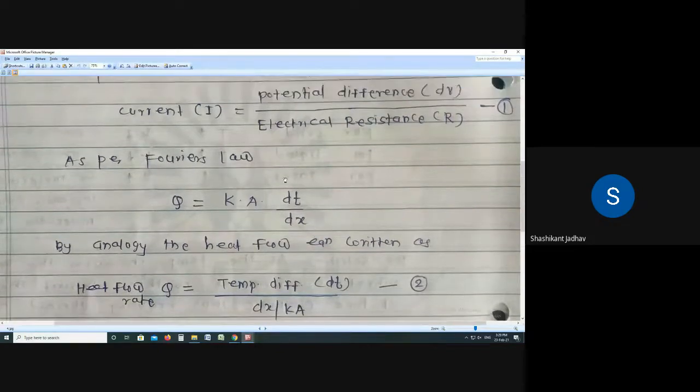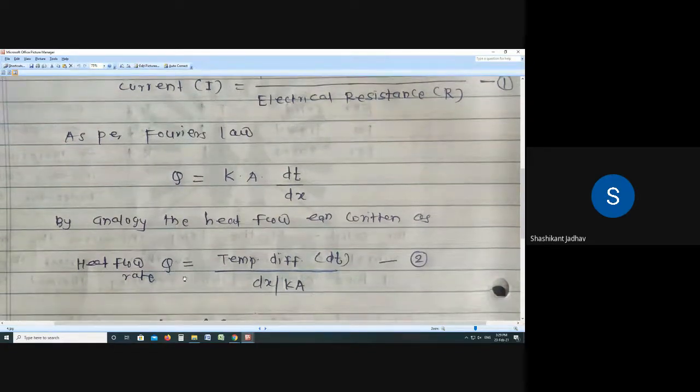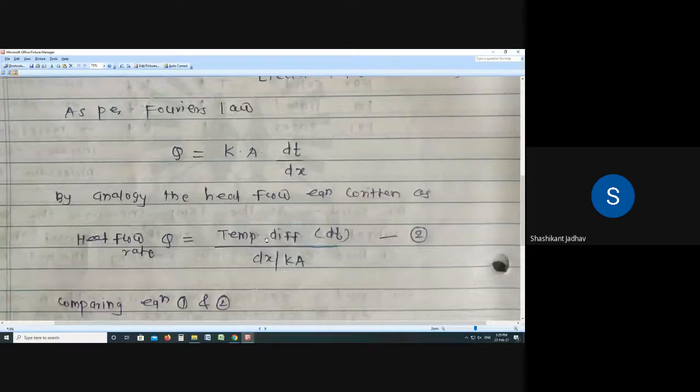Okay, so similarly in the form of current we have to write the equation. Means current is flowing because of the potential difference, so we have to write down the heat is flowing. This heat is flowing because of the temperature difference, so we have to take only temperature difference at the numerator. So this K into A is at the numerator, so we have to take at the denominator. Means where it is going? At the denominator of denominator, so it is at the dx by K. So what is our equation? Heat flow rate Q is equal to temperature difference divided by dx by K.